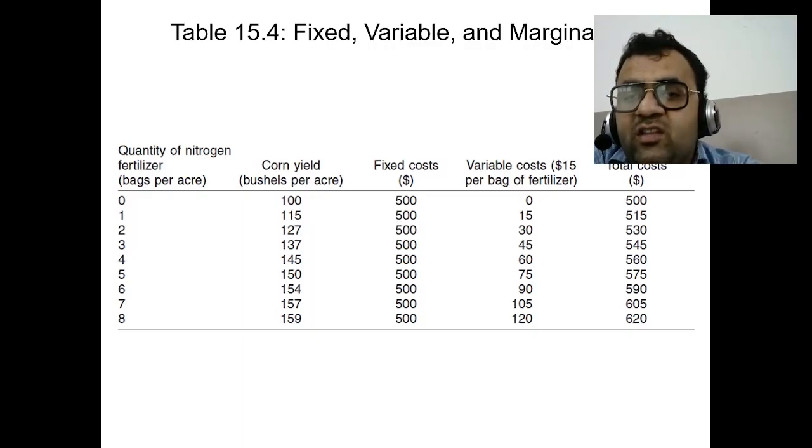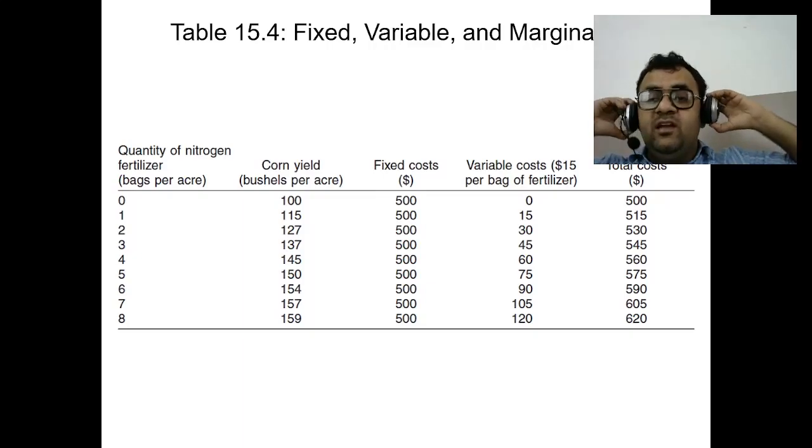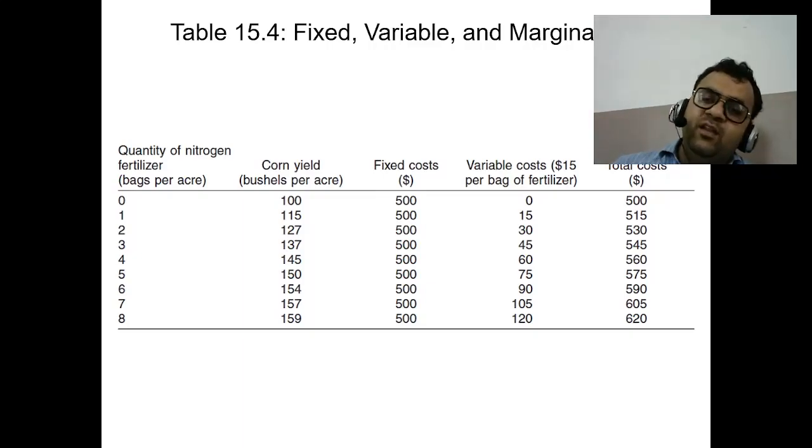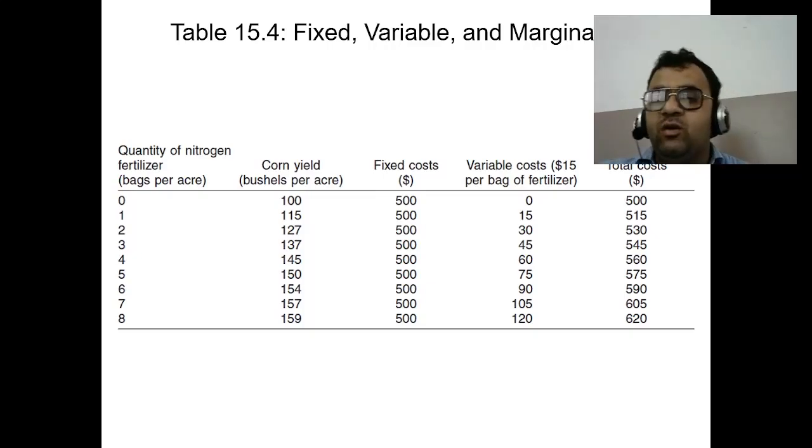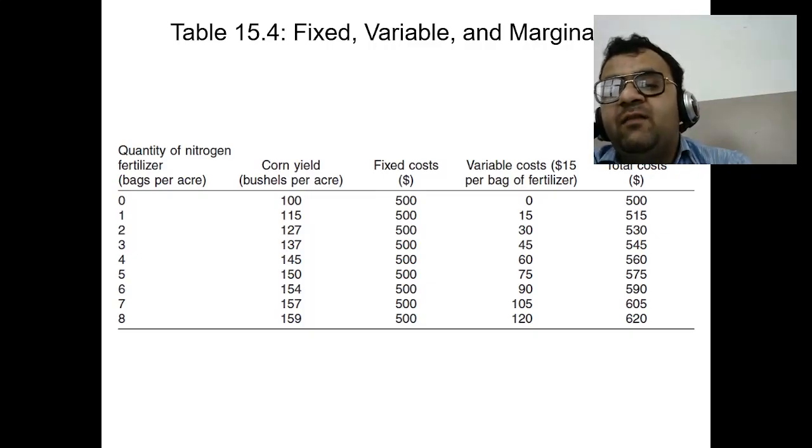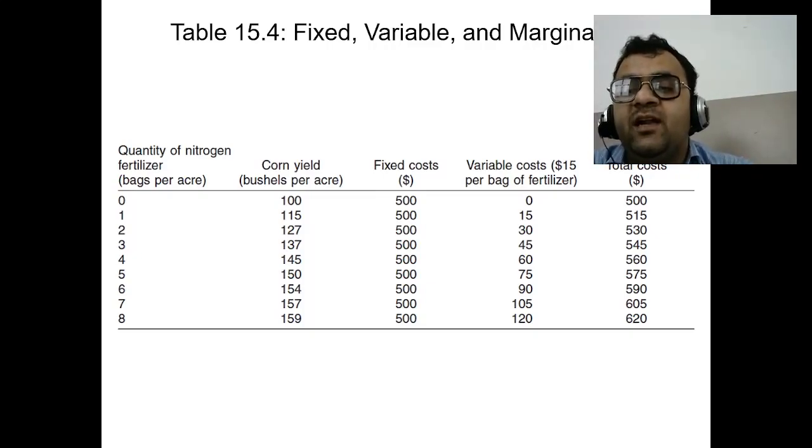Marginal cost is the cost of producing one more unit of output, the change in the total cost when output increases by one unit. Marginal cost is equal to change in total cost upon change in quantity. Or we can say that MC is equal to delta TC upon delta Q, where delta TC stands for change in total cost and delta Q stands for change in quantity.